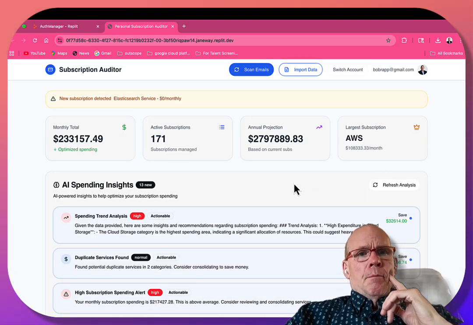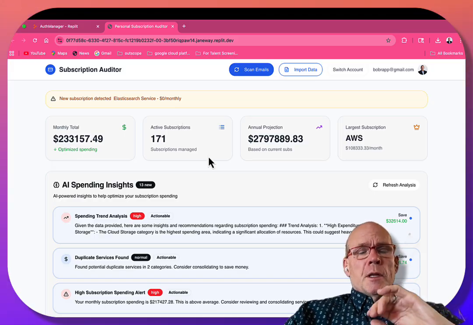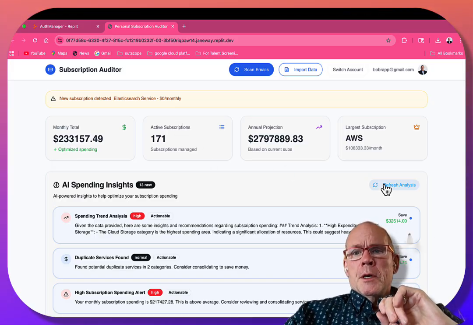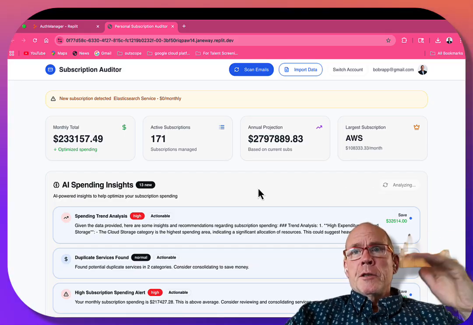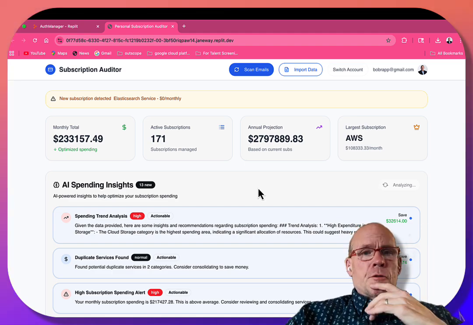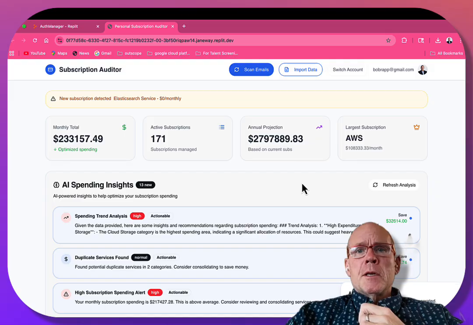So it shows that I've got 171 subscriptions. By the way, this is just in the last couple of years. I can refresh the analysis for the spending insights. By the way, this is using ChatGPT 4, and I also tried 5. Actually, 4 was slightly better. I don't know if you've been following the controversy.